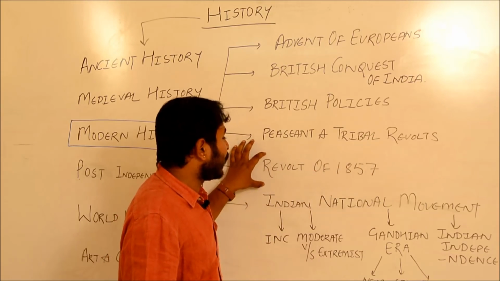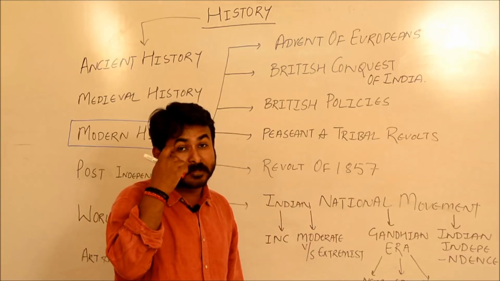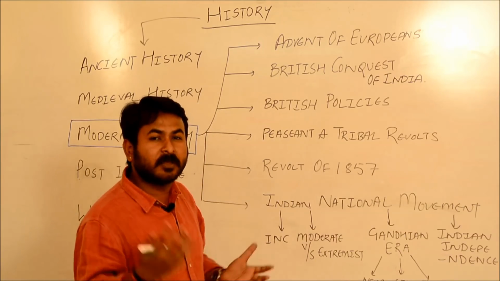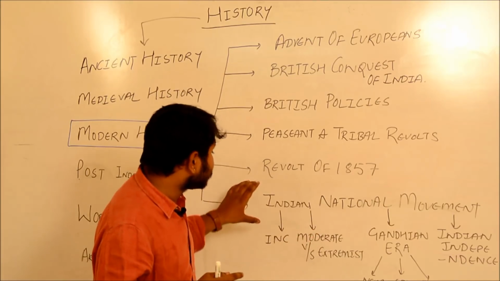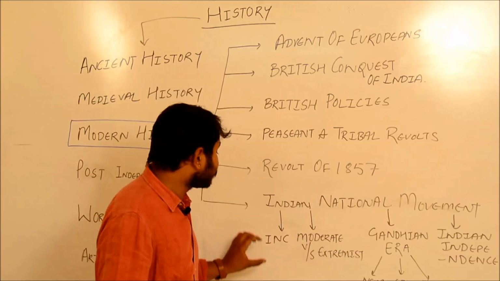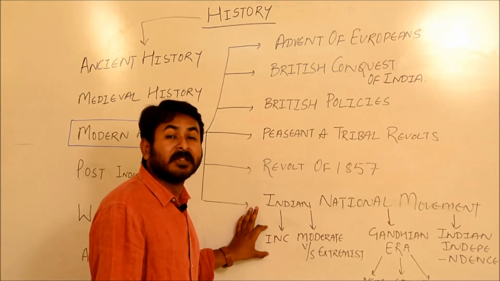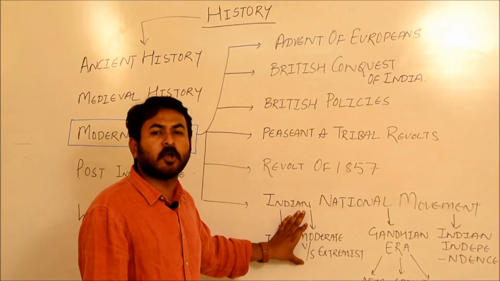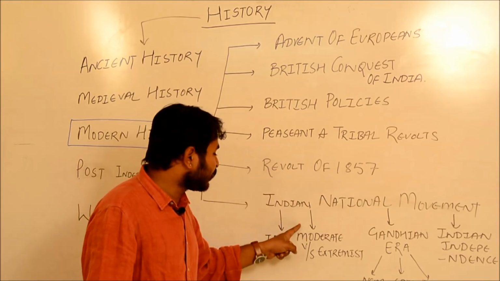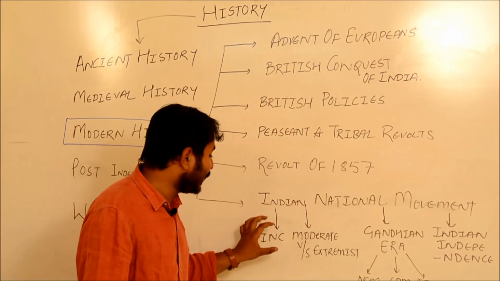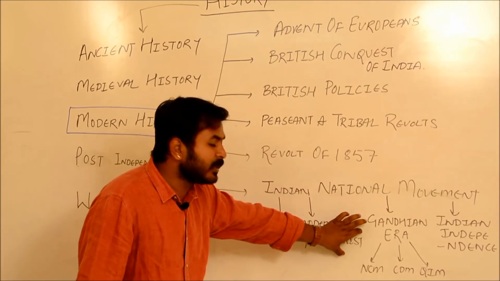After the revolt of 1857, the next phase of modern history will start, which is known as the Indian National Movement, or Bharatiya Rashtriya Andolan. We have divided this Indian National Movement into the following heads. First, we will be dealing with the formation of the Indian National Congress. As we all know, the Indian National Congress has phases. The first phase is the moderate phase. The second phase is the extremist phase. We will deal with the moderate phase and the extremist phase separately.